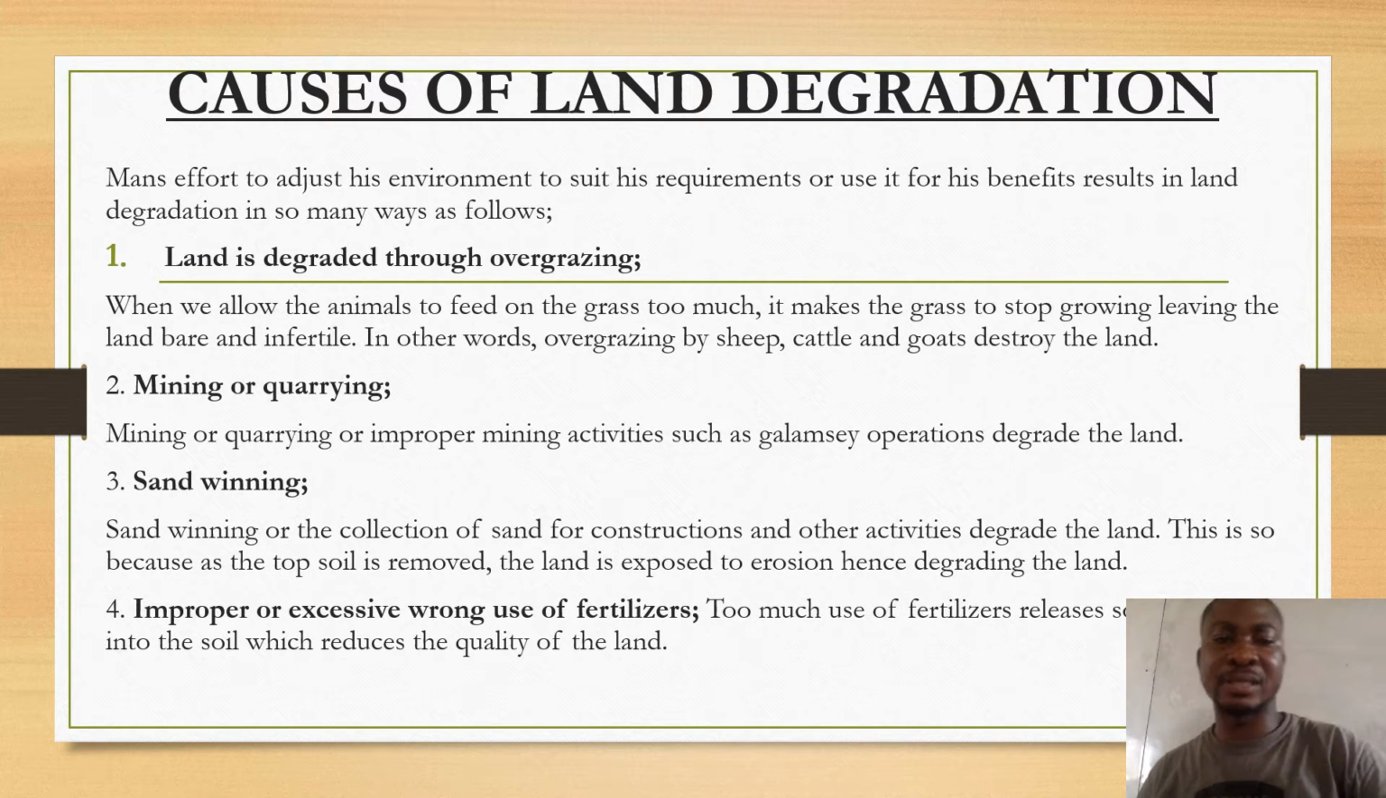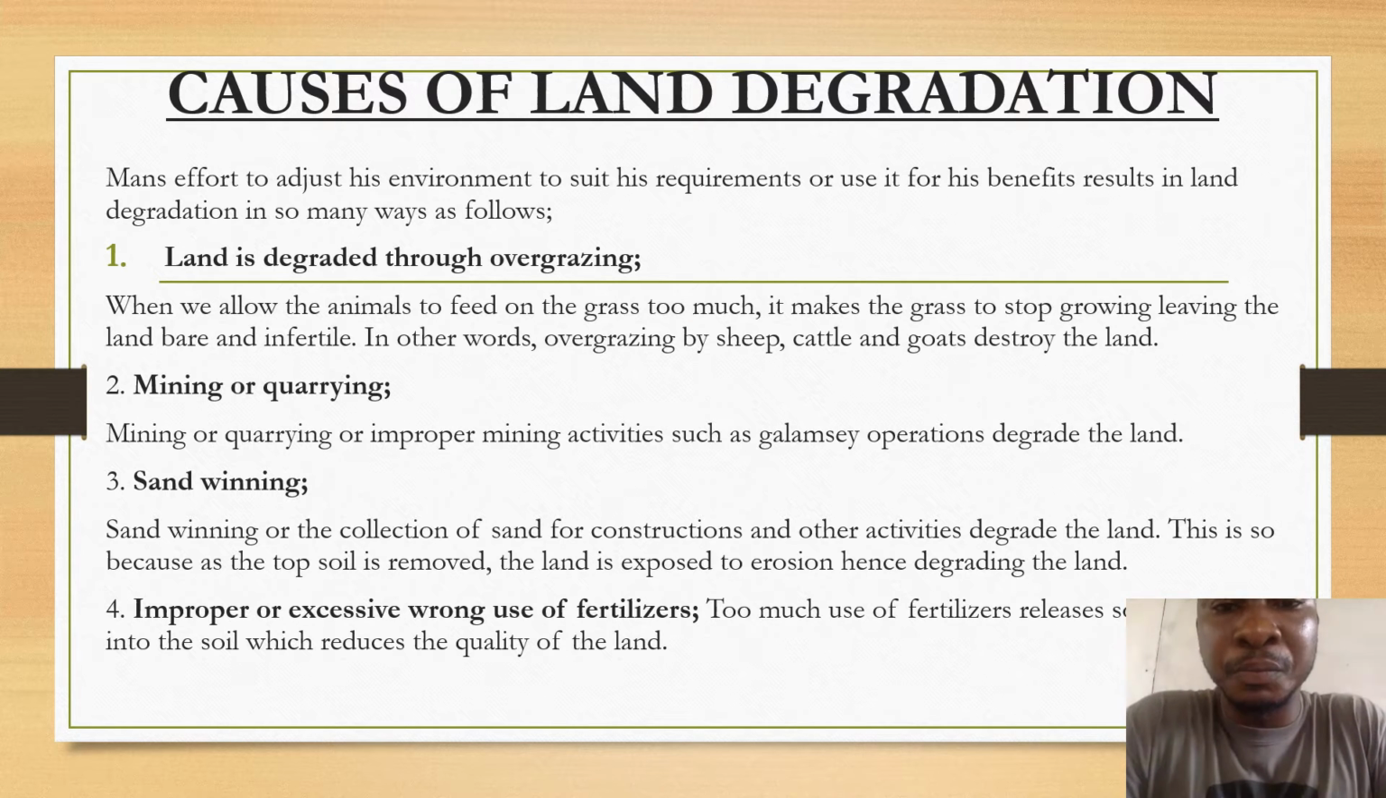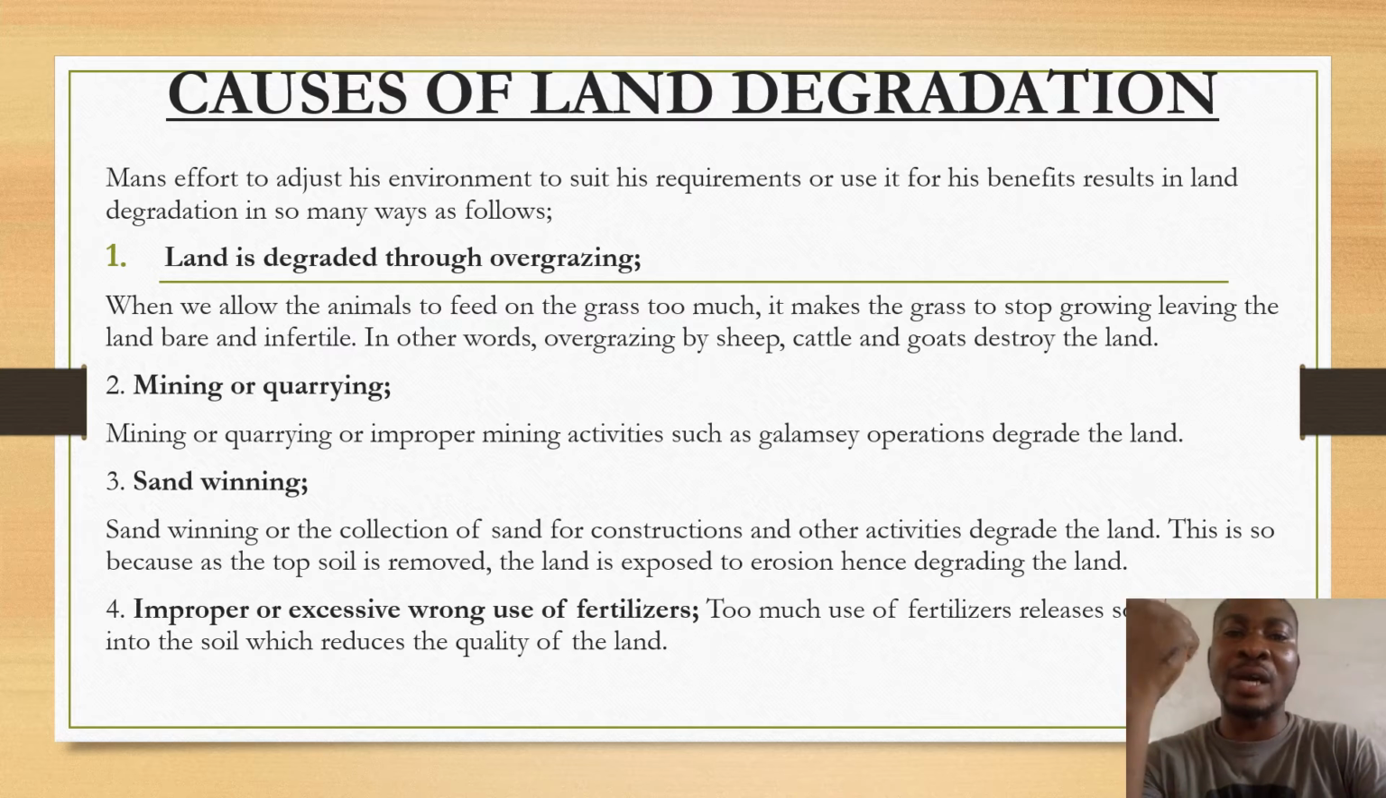So when it happens, the land loses its fertility. So the land is being degraded. Sometimes they finish mining and they don't bother to level the land. Therefore, the land loses its qualities.